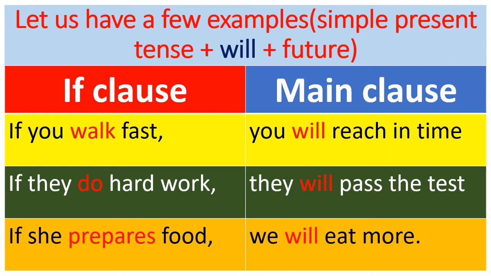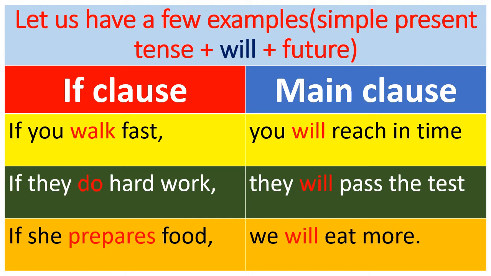So this is the structure of the if clause. Try to understand carefully. The first clause should be in simple present, the verb should be used in simple present tense only, and the main clause should be in future, that is by using will. If you walk fast, you will reach in time.